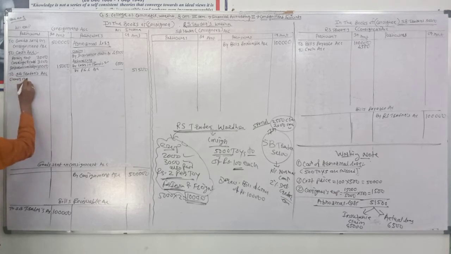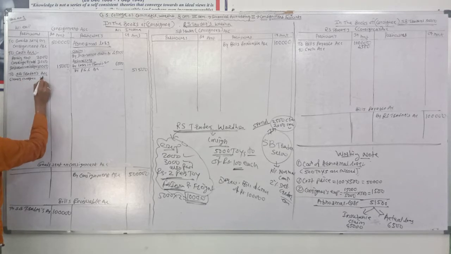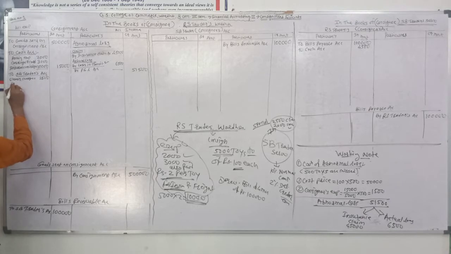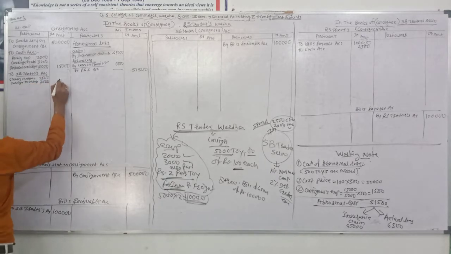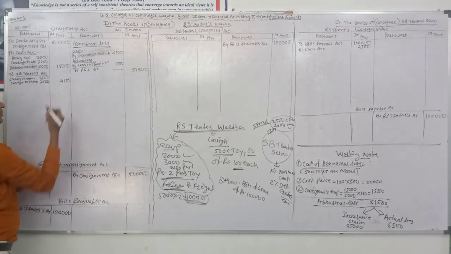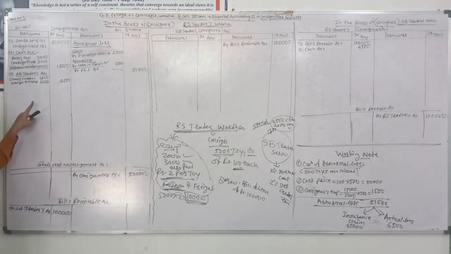Or you can write there: clearing charges rupees 2,500, and carriage and cartage rupees 2,000. Total amount 4,500. Okay, 4,500, expenses paid by the consignee.